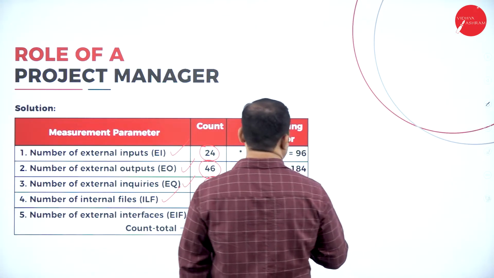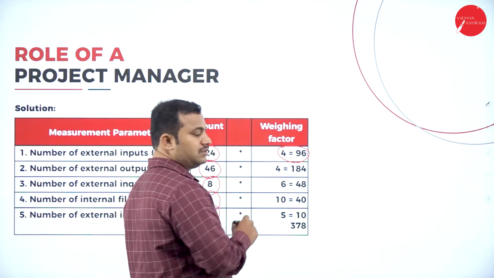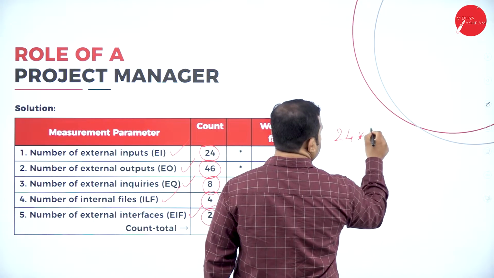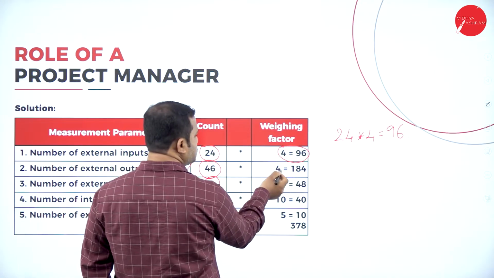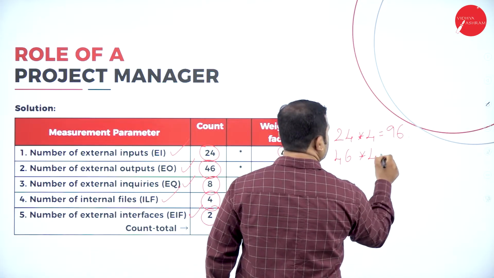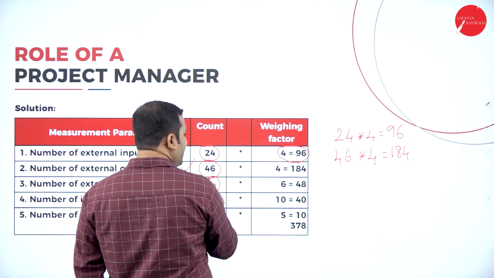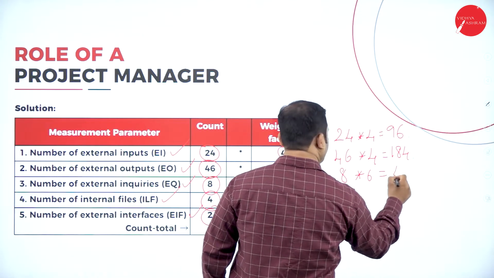What is the weighing factor? Let me clarify. 24 into 4 is equal to 96, right? Then we have 46 into 4, which is 184. Similarly, 8 into 6 is equal to 48.